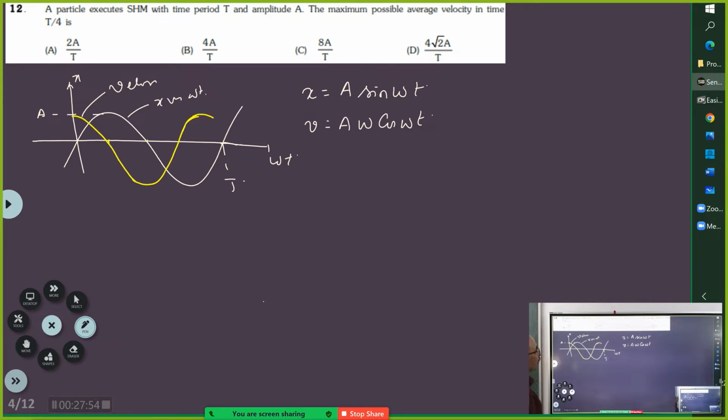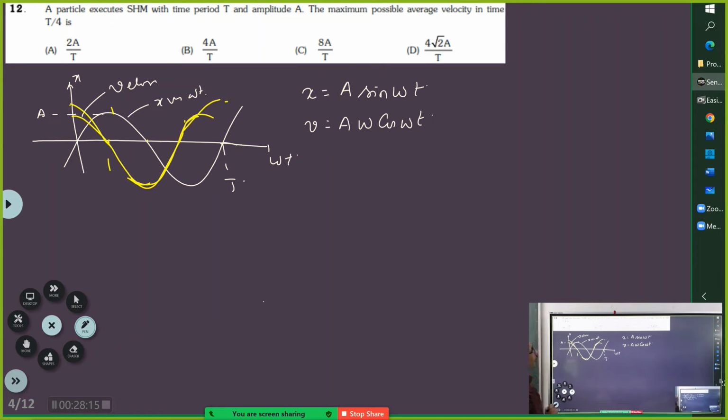Now they are asking you average. The velocity curve won't have the same peak as x. Yes, it doesn't have the same peak. So for the yellow curve, it should be more or less depending upon omega. But what is important is the phase. Okay, fine. Phase is the phase.